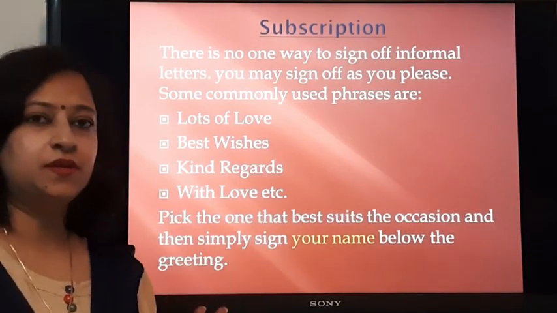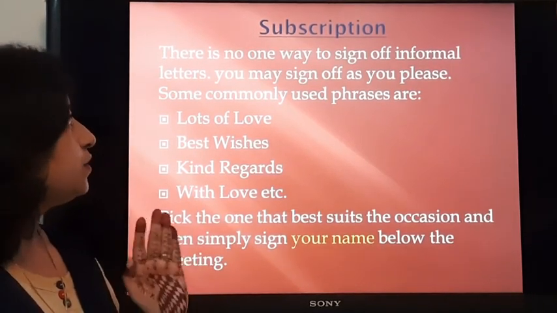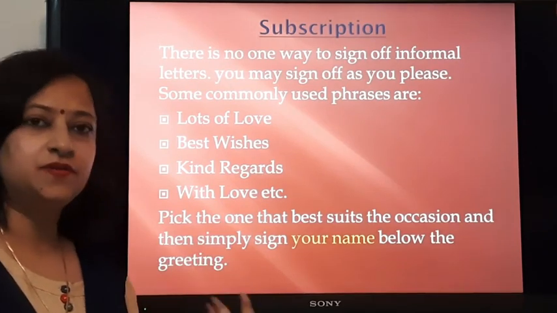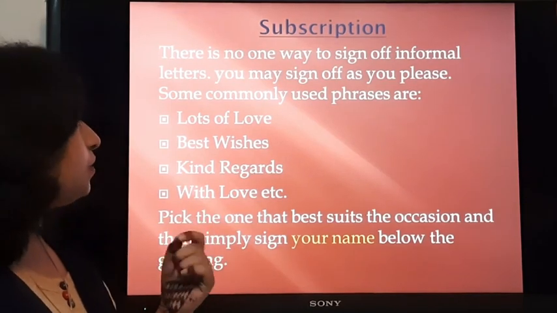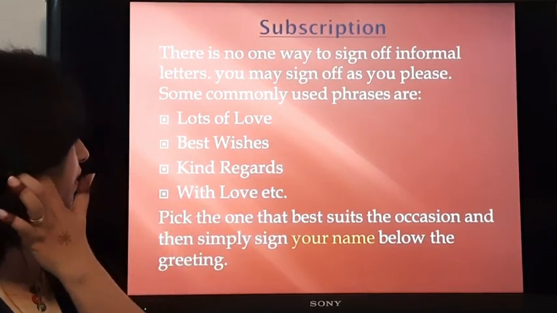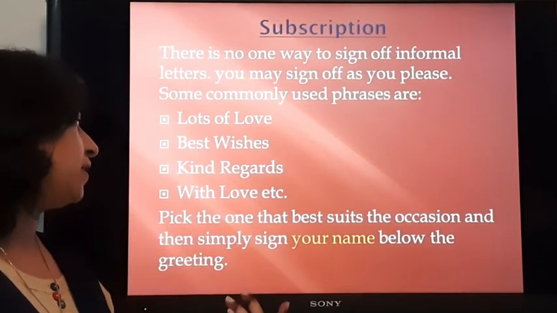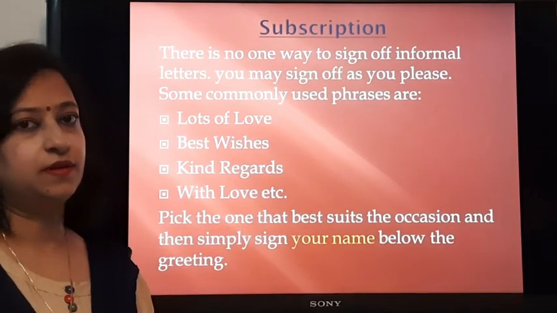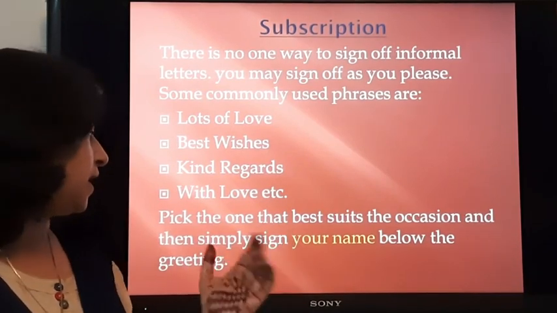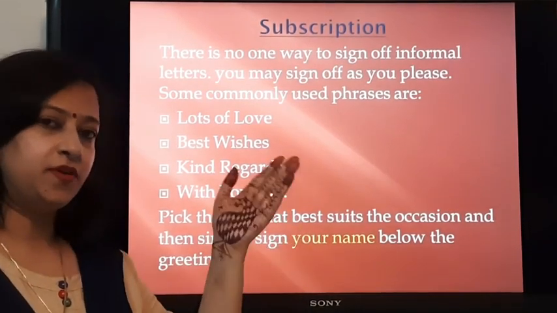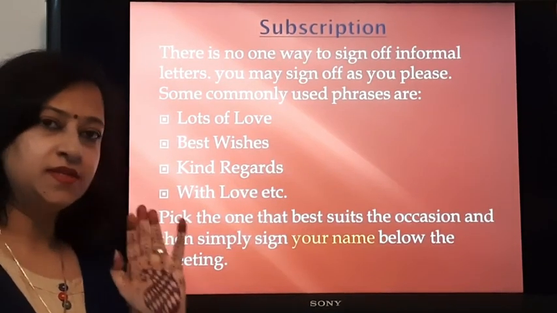Next comes the subscription, that is also called complimentary clause. There is no one way to sign off informal letters. There can be various ways according to your own choice, own wish. So you can pick any one of these. There are a few examples: lots of love, best wishes, kind regards, with love, etc. So children, so many ways have been given in this slide. You can pick any one of them, and after writing this, you can write finally your name. I hope children this is clear.